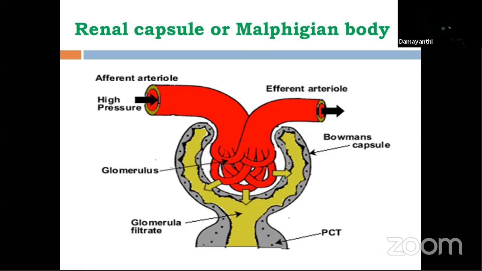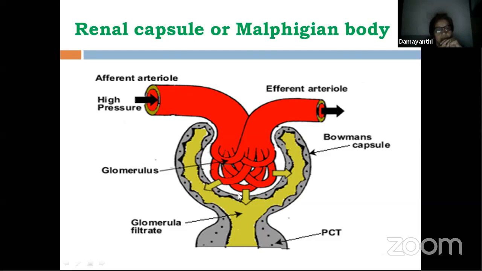If you look at your feet, you find your foot has fingers, ups and downs, right? Elevations. Like that, you find here cells have foot-like structures. Hence, they are called podocytes. Now, in between these podocytes, there are certain spaces.